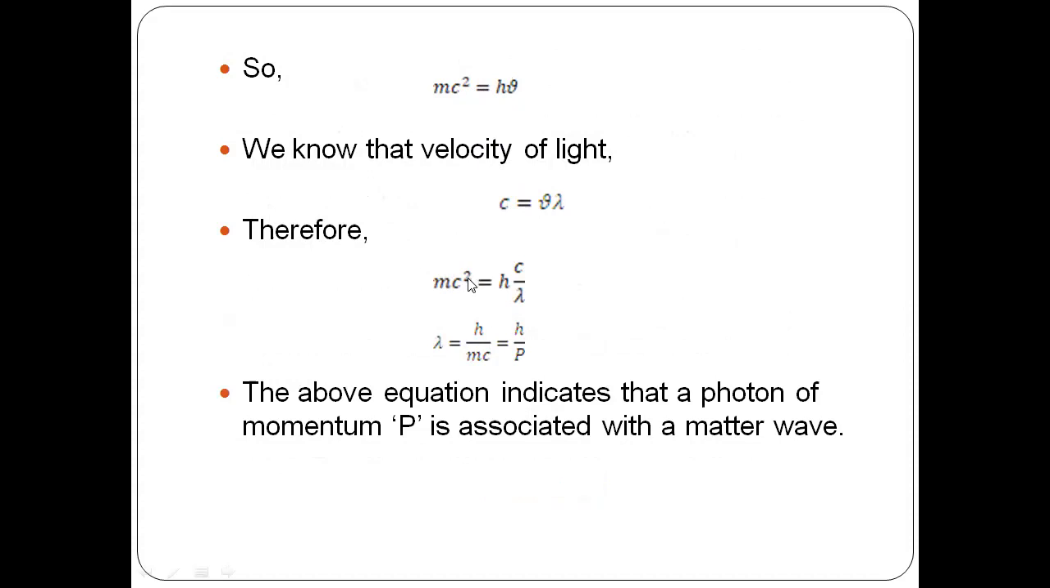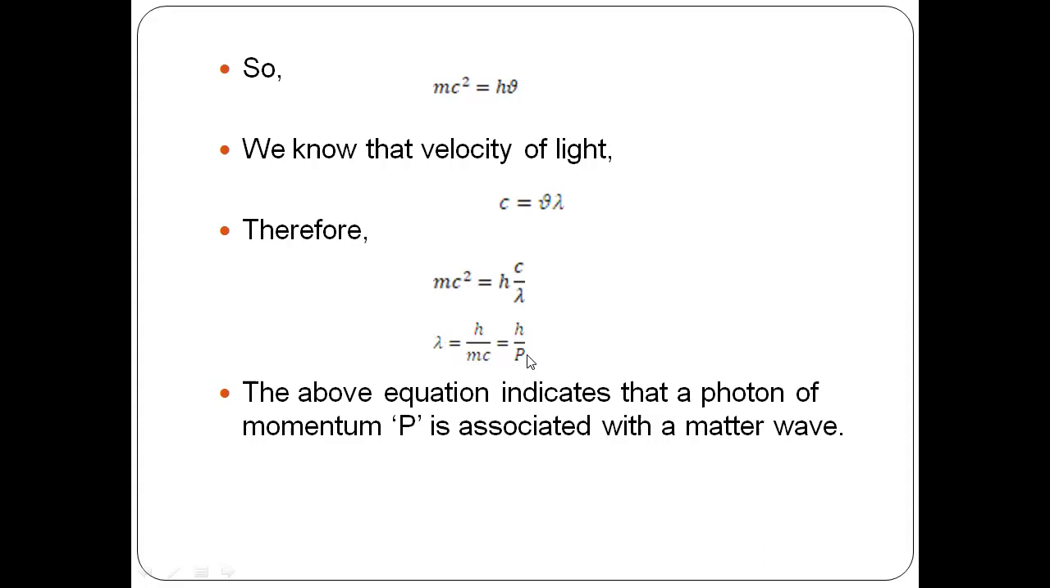Now cancelling c on both sides, we are left with mc is equal to h by lambda, so lambda is equal to h by mc, where mc is nothing but mass into velocity, which is given as momentum. So lambda is equal to h by p, where lambda is called the de Broglie wavelength in terms of momentum. This equation is called the de Broglie wavelength in terms of momentum.